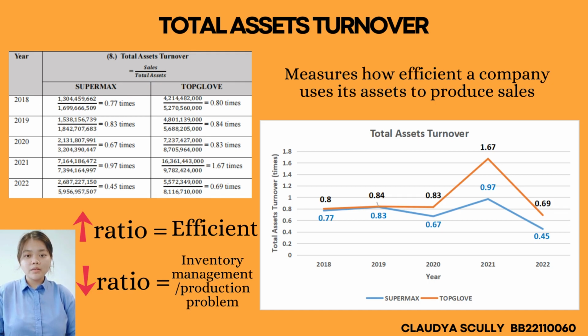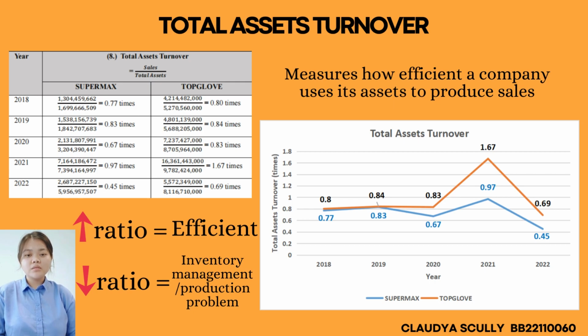As we can see from the table and graph, both companies, SUPERMAX and Top Glove, were undergoing an upward and downward trend in 2018 to 2022. But here I only want to focus on 2021 and 2022, where in 2021, SUPERMAX and Top Glove recorded the highest ratio, which is 0.97 and 1.67 respectively. Meanwhile, in 2022, SUPERMAX and Top Glove recorded the lowest ratio, which is 0.45 and 0.69 respectively.